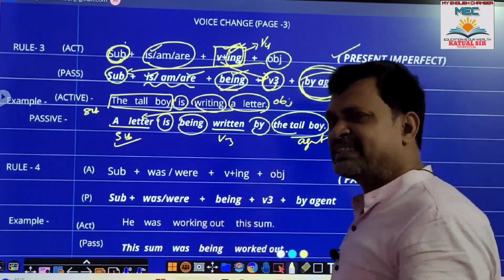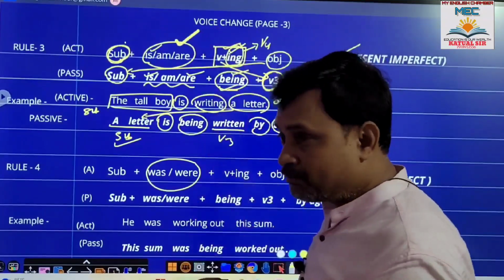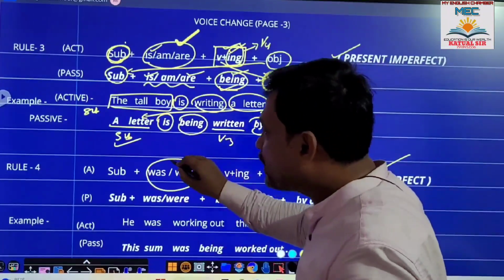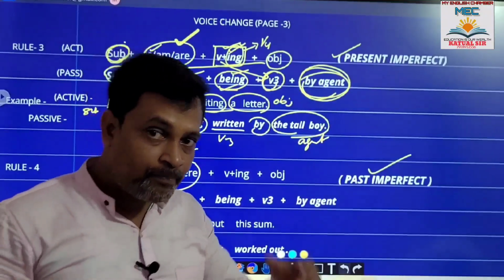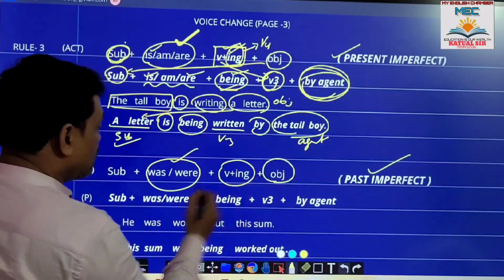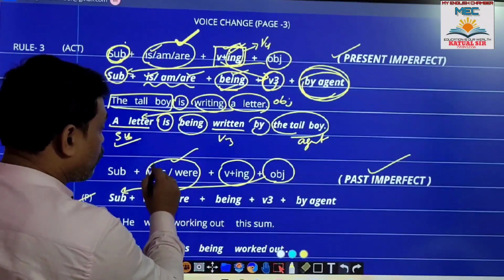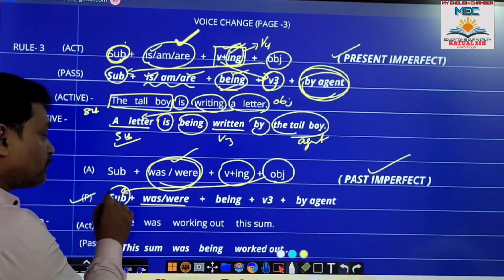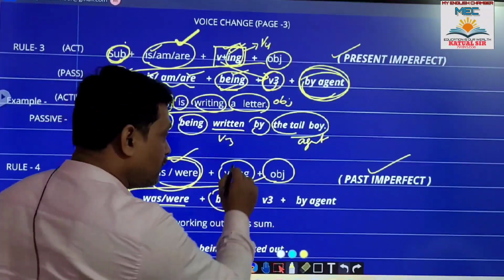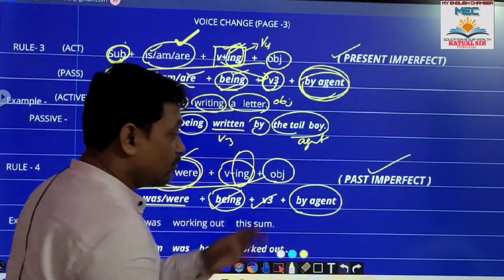Let's move to rule number 4. The same one. Guys, here you'll find only the difference is that here you'll find is, are, but as far as past imperfect is concerned, you will find here was or were. Past imperfect ପାଇଁ ଆମେ was, were ଲଗାଉଛେ. Clear? Then the same verb ing, then object. In passive, object will take the subject position. You know it well. Then was or were according to the subject. If it is singular, was. If it is plural, were. Clear? Then being. Why being? For ing, being will be placed. Then V3. Then by agent, by doer.